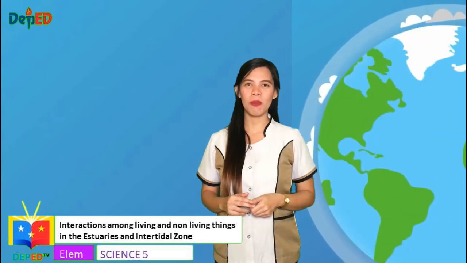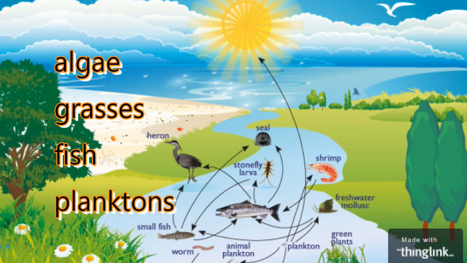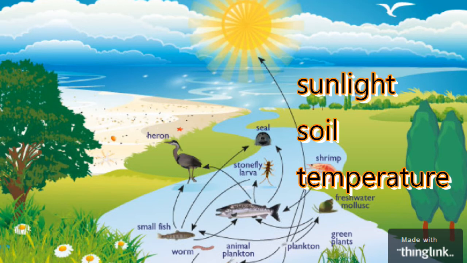Let's take a look at this picture. This picture is an example of estuary. Can you tell me what are the biotic organisms you see in that picture? Right. Plants like algae, grasses, and animals like fish and plankton. How about those abiotic organisms? Precisely, the abiotic organisms seen in the picture are sunlight, soil, and temperature.